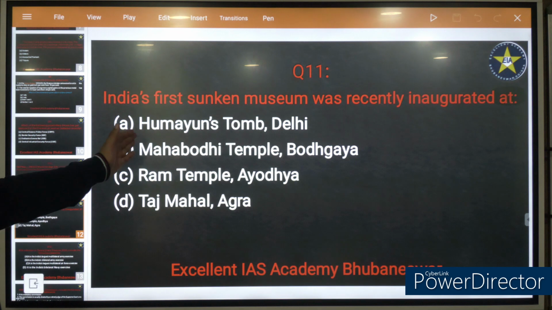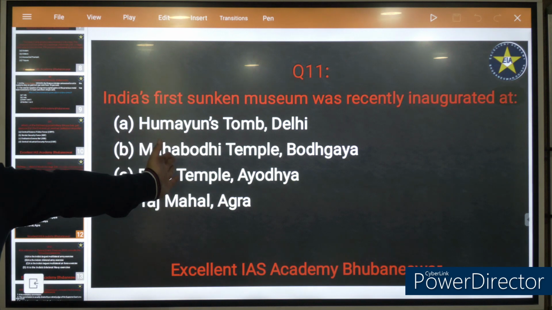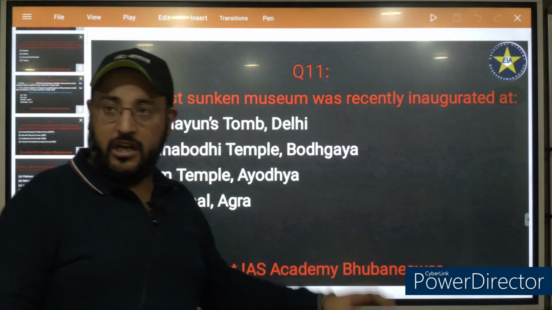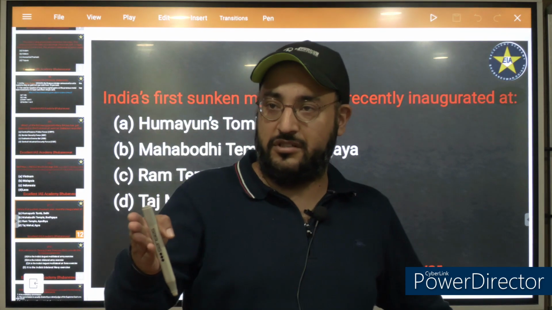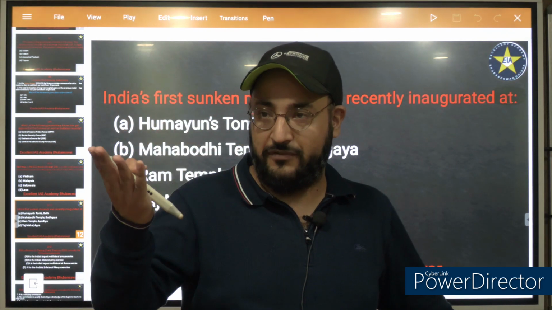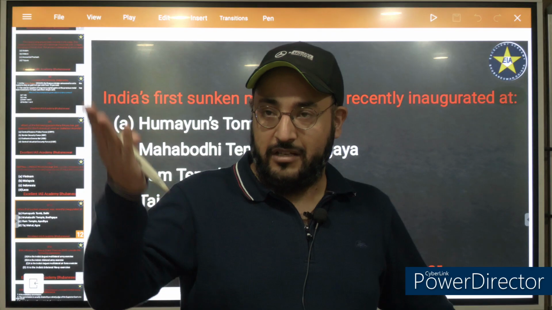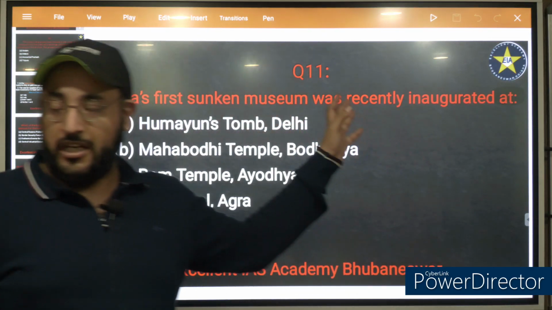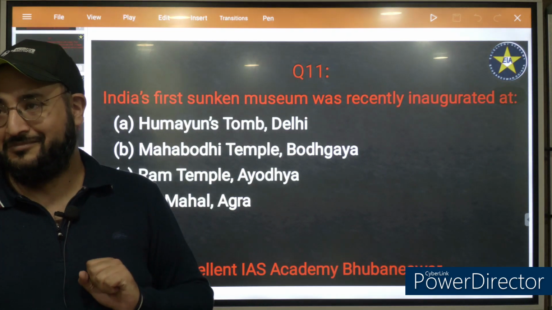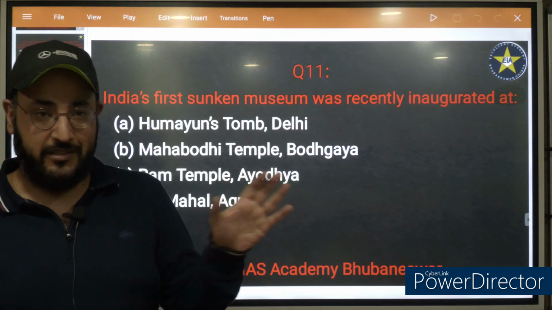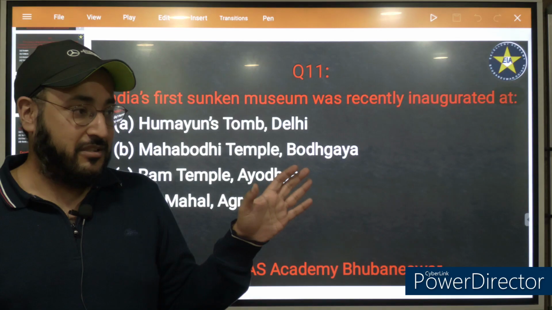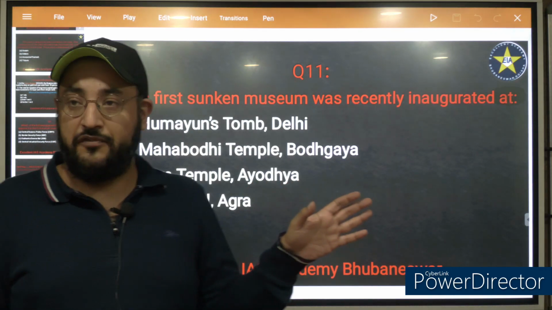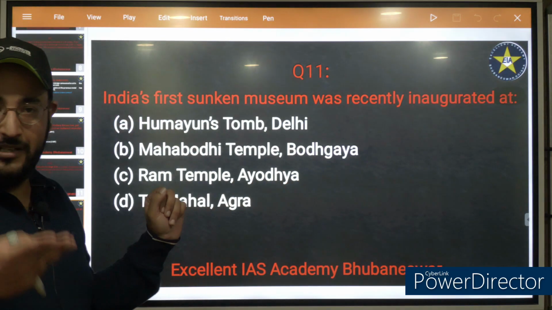Shah Jahan was not the first person to construct a monument like the Taj Mahal in memory of his wife. Basically, Humayun's wife had constructed this Humayun's Tomb in memory of her husband. So please remember this: Humayun's Tomb was constructed by the wife of Humayun in memory of her husband.